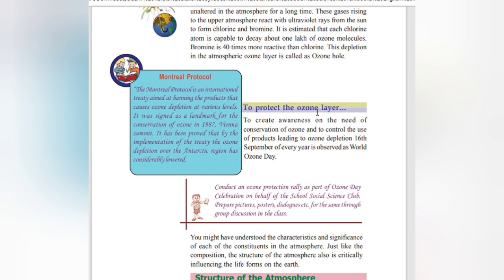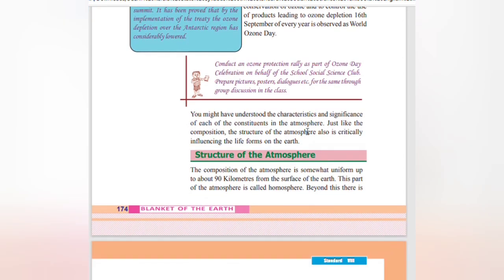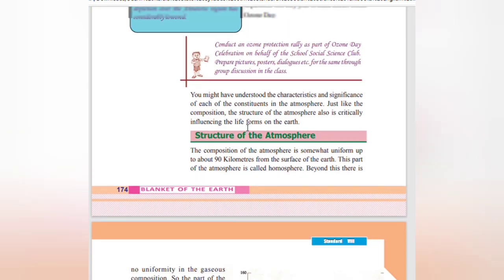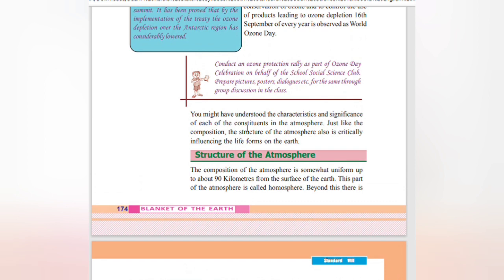To protect the ozone layer, to create awareness on the need of conservation of ozone and to control the use of products leading to ozone depletion, 16 September of every year is observed as World Ozone Day. You might have understood the characteristic and significance of each of the constituents in the atmosphere. Just like the composition, the structure of the atmosphere also critically influences the life forms on the earth.